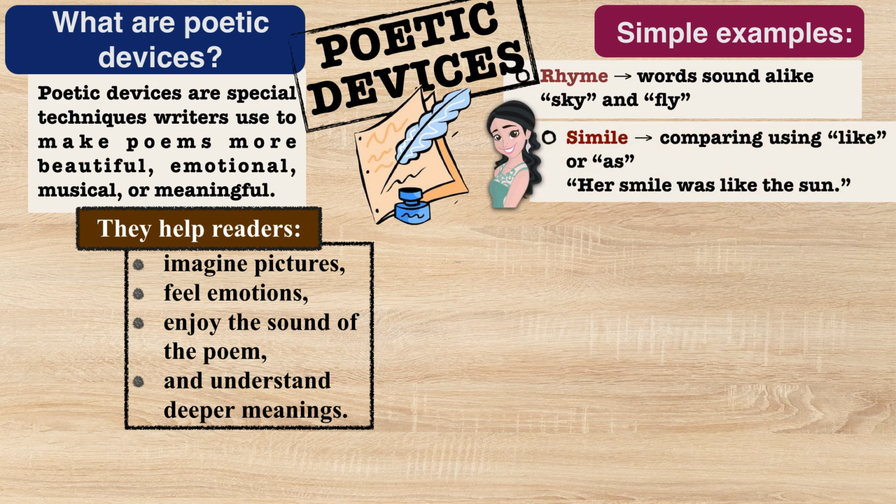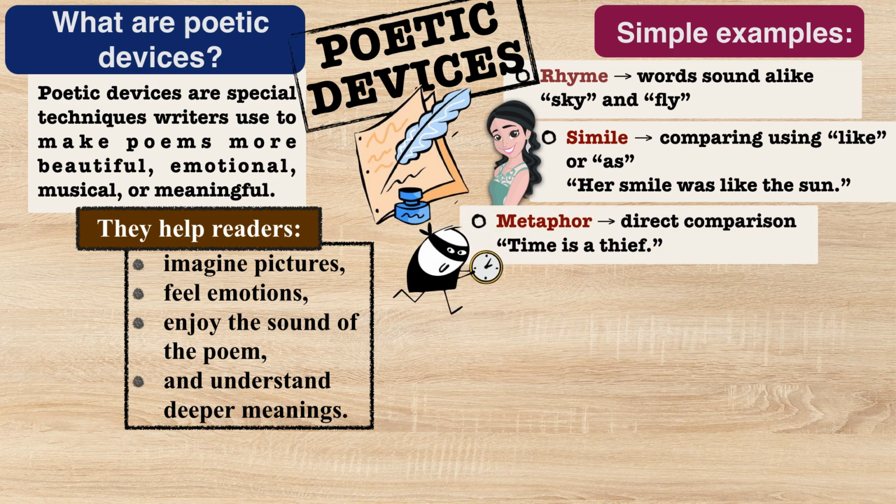The next one is simile. A simile compares two things using the words like or as. Example, her smile was like the sun. Now think, is her smile really the sun? No. The poet is comparing her bright smile to the shining sun using the word like. That is called a simile. Simile helps us imagine things better.